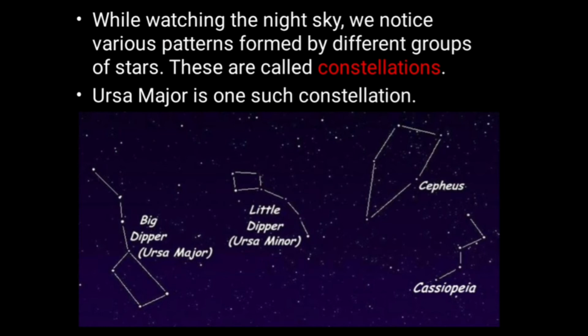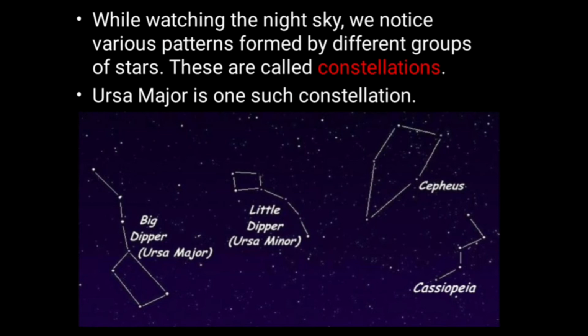So, a group of stars forming some kind of pattern is known as a constellation. Examples of constellations are Ursa Major, Ursa Minor, Cepheus, Cassiopeia, and many more.